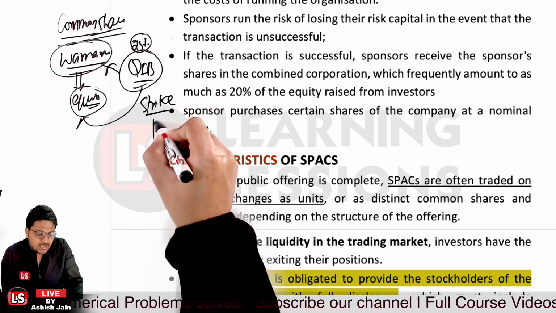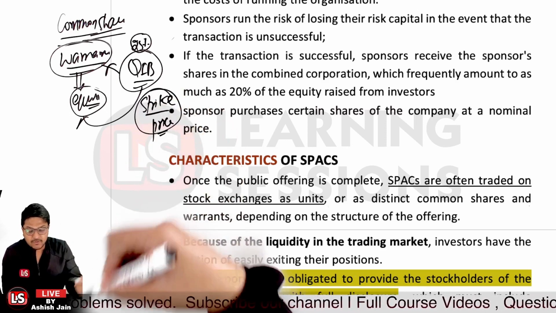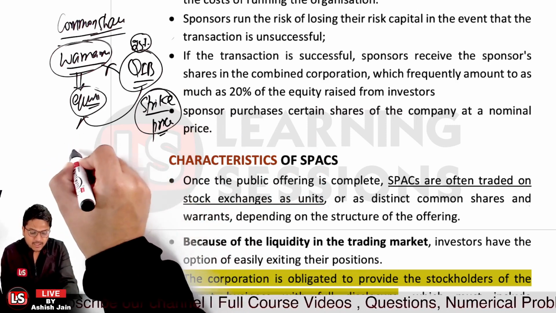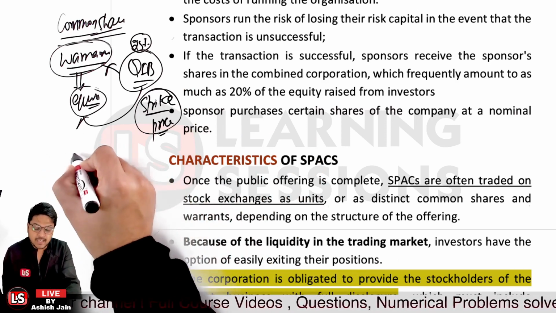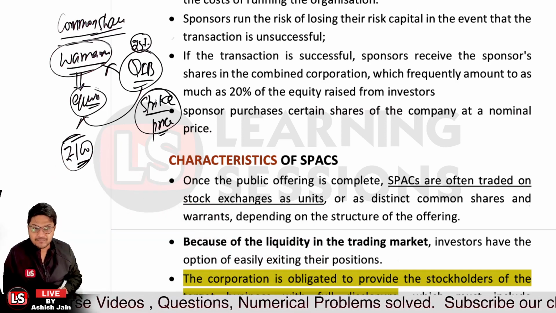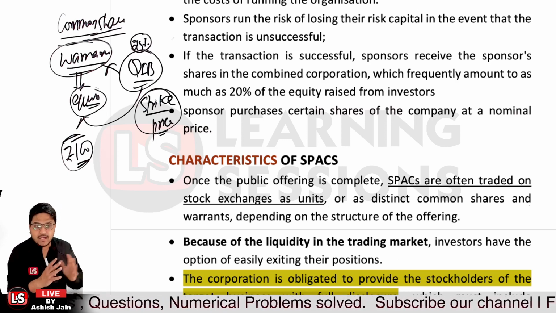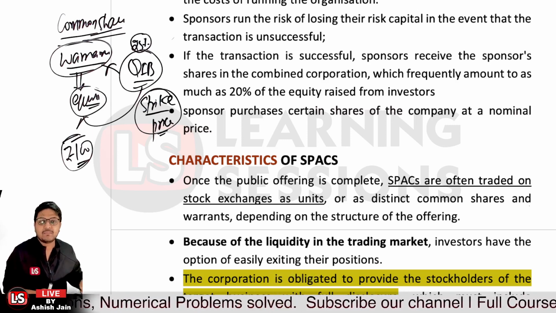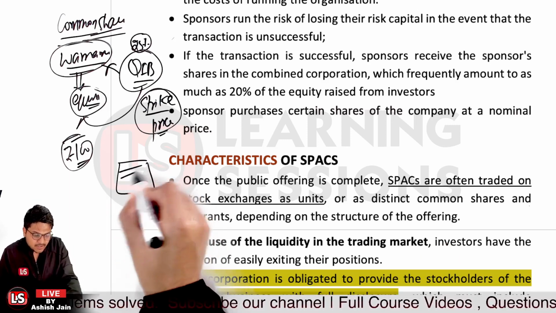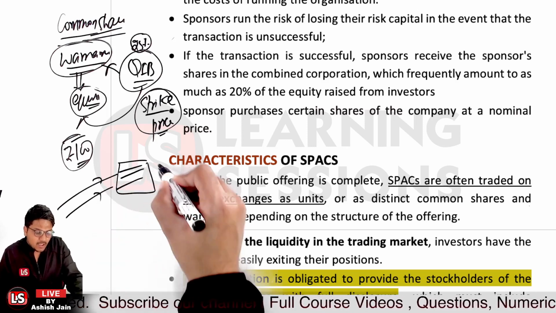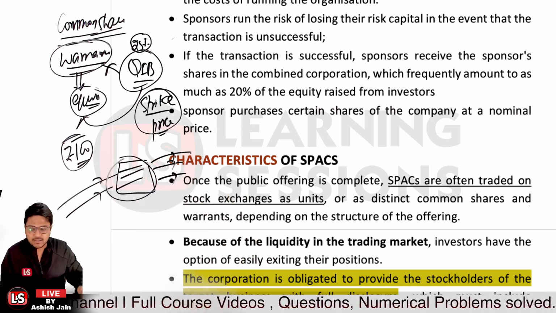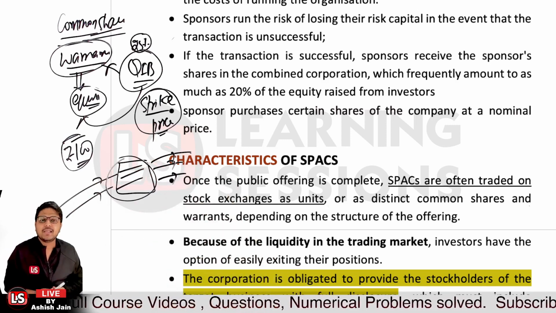Now the strike price is generally a nominal price at which the IPO related to the SPAC was issued. Let's say on the IPO issue date, the SPAC share price was 100 rupees. In that scenario, the strike price will be 100 for the warrant purposes, right? After that, because of the liquidity in the trading market, investors have the right to exit their position. Once the shares are issued and the company is traded in public, the investors who have invested in the SPAC can sell their shares, and ultimately they can dilute their shares, right?